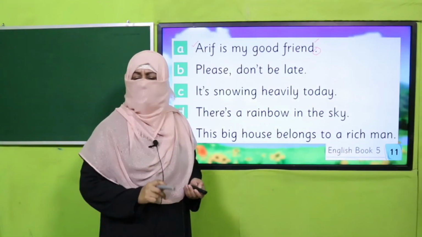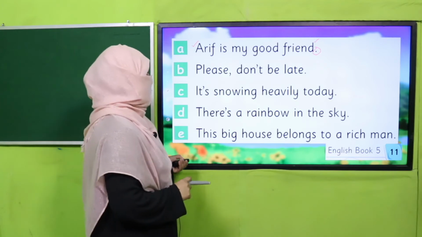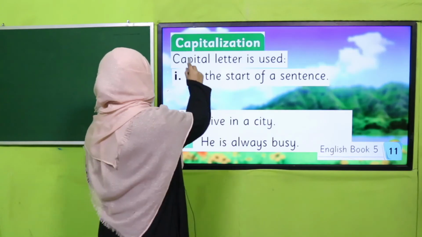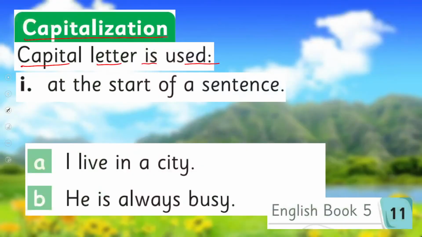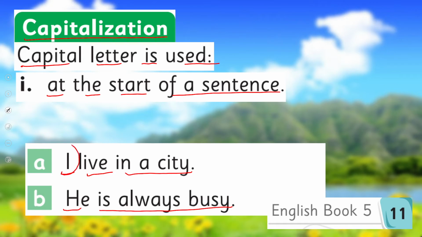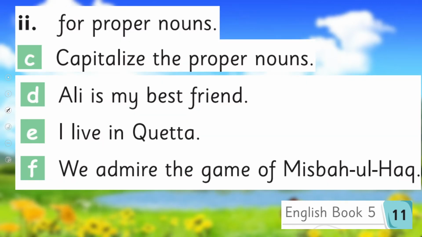Yes, my dear students, are you done with it? It is simple for you now. Capitalization. Capital letter is used, number one, at the start of a sentence. Okay, as I live in a city, he is always busy. So the first letter of the sentence is always capital. And the second, we capitalize for proper nouns. So capitalize the proper nouns.